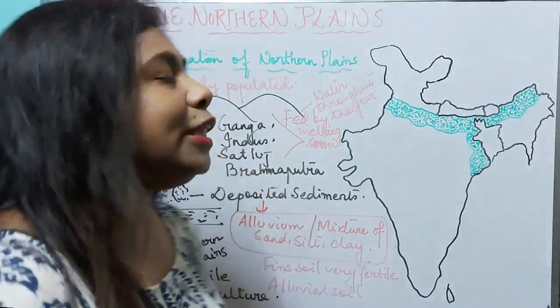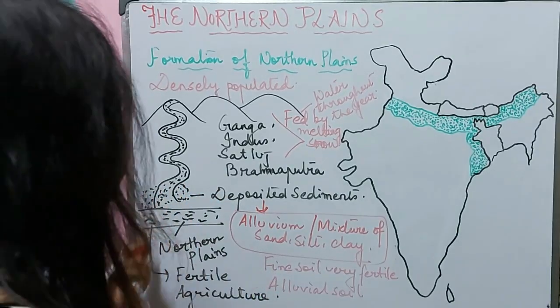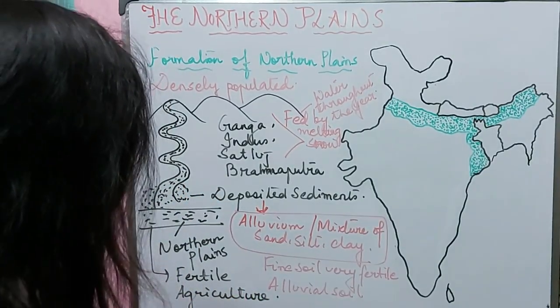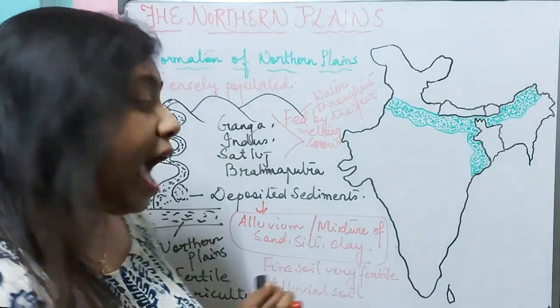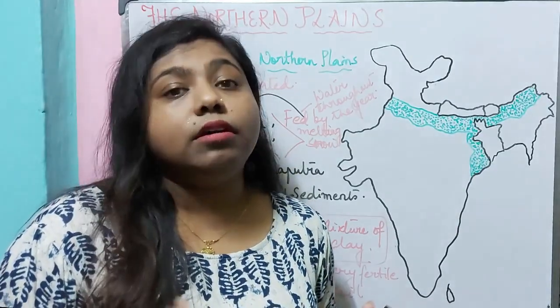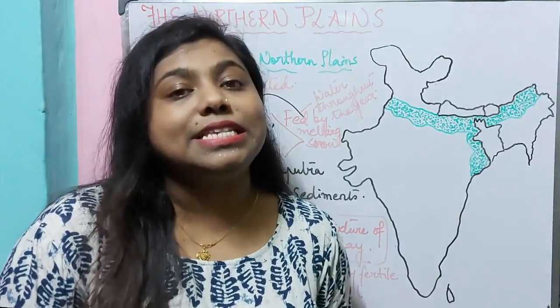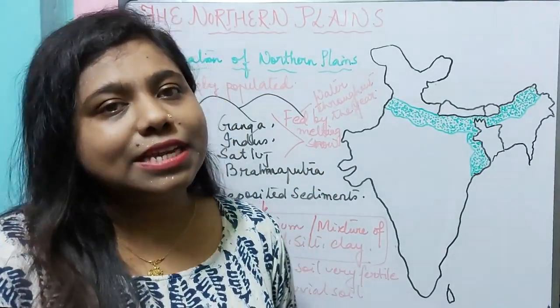So that is why the northern plains are densely populated, because the land is plain, the land is fertile, it can be used for agriculture, it has rivers, and the water of the rivers can be used for agriculture. Settlements, houses, then industries, all can be easily constructed where? In the northern plains. So that is why the northern plains are called the densely populated regions.